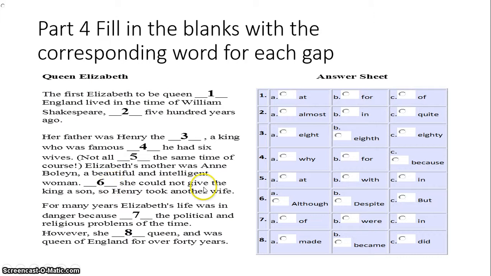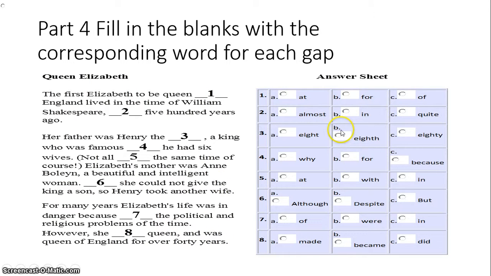But she could not give the king a son, so Henry took another wife. For many years Elizabeth's life was in danger because of the political and religious problems of the time. However, she became queen, and she was queen of England for over 40 years.